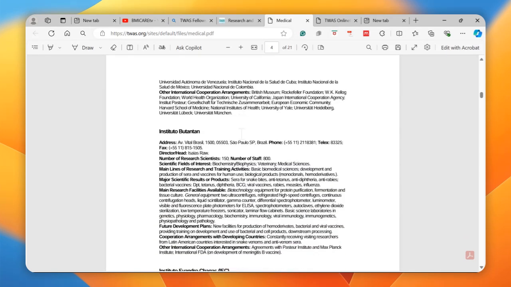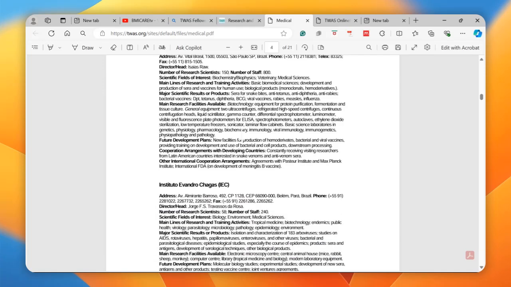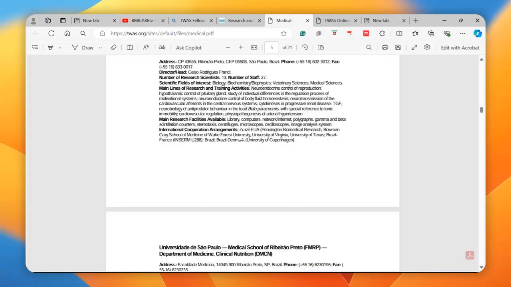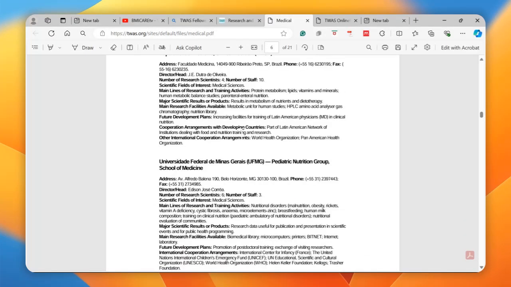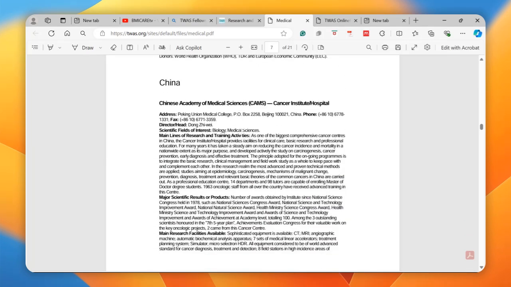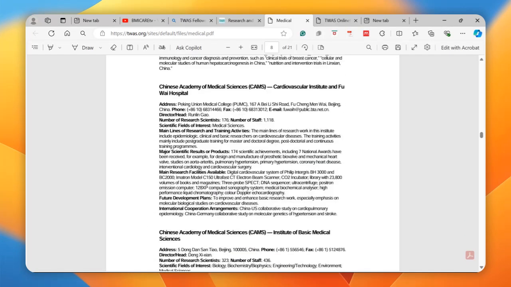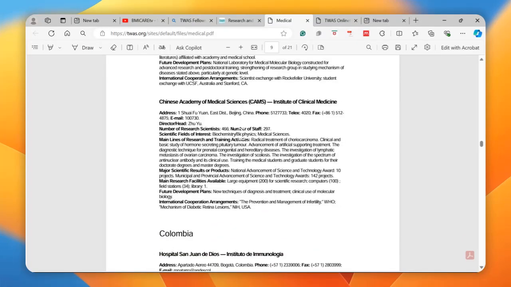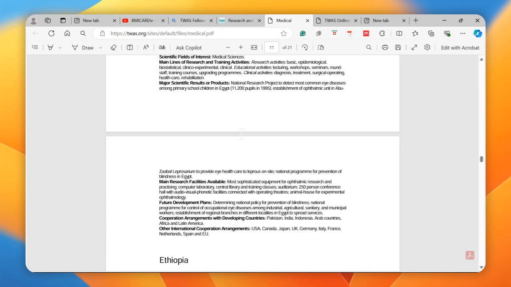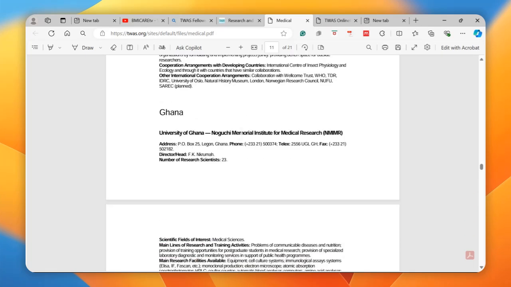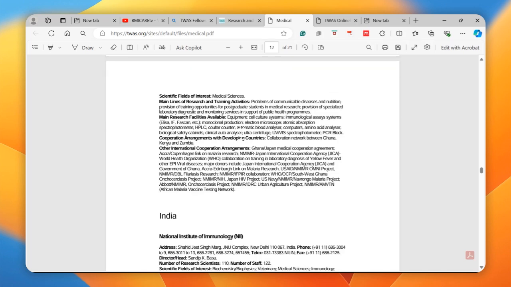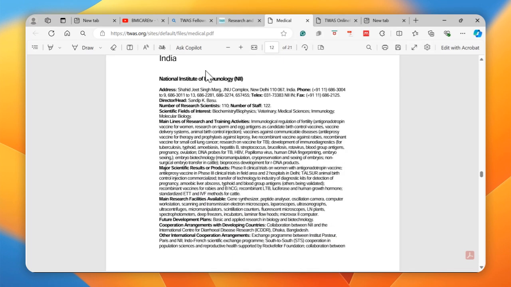As you keep scrolling down, you will find some in Bhutan, and a whole lot of other host institutions from different countries like Cameroon, China, Colombia, and Cote d'Ivoire. So there are different countries deemed as host countries. This is just specific to the medical field.